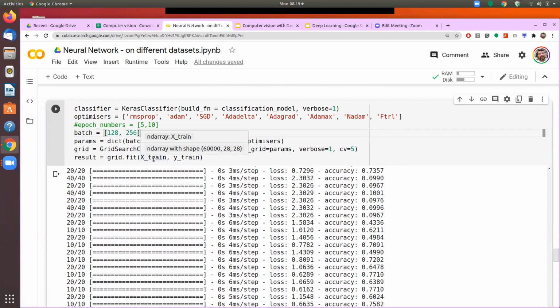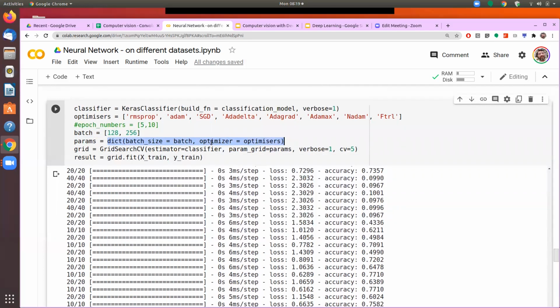So here the problem in the grid search is that the moment you expand one of these, so for example, the batch size, if I want to experiment with 3 different batch sizes, the number of computations actually goes on increasing exponentially. Other variables also we can bring in. And how do we do that? Now we say that my list of the optimizers that I want to experiment with is this. List of the optimizers, or the list of the batch sizes we define here. Then we put that into another variable called params, and we define these things as a dictionary. So we say that batch size is equal to batch and optimizer is equal to optimizers.